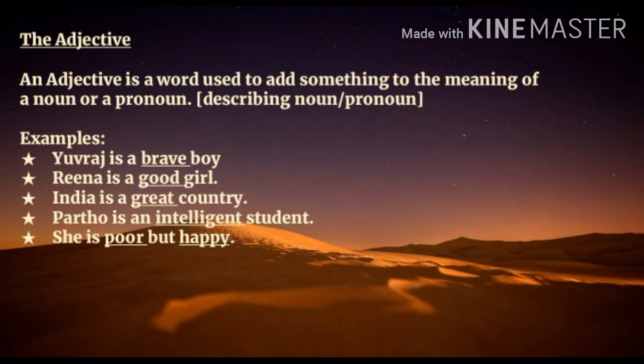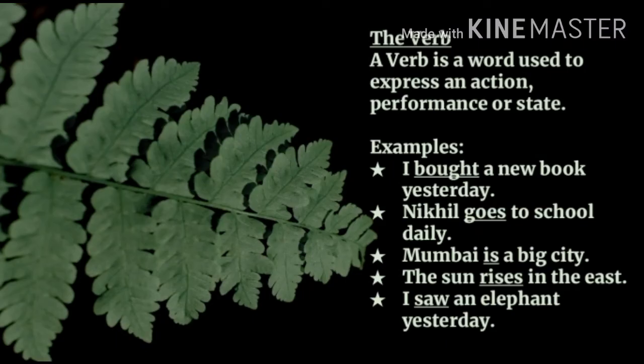Next example. Partho is an intelligent student. Here in this sentence, the word Partho is a noun and the word intelligent is an adjective which describes Partho, a noun. Final example, she is poor but happy. Here in this sentence, the word she is a pronoun and the words poor and happy are adjectives which describe the pronoun. Let's focus on the next part of speech, a verb.